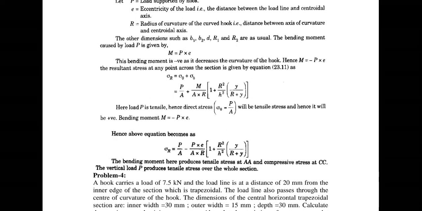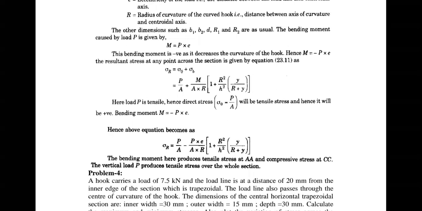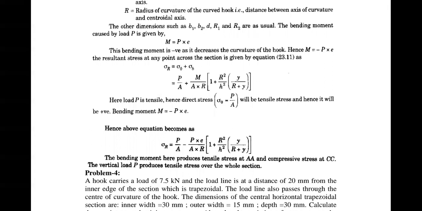Now, the bending moment will be minus P into e. The resultant equation will be P by A minus P by A plus R. Now the bending moment has produced tensile stress in cross section AA and compressive stress at cross section CC. Same thing as in the earlier case, while calculating the bending stress, tensile stress and compressive stress, we apply the same thing.